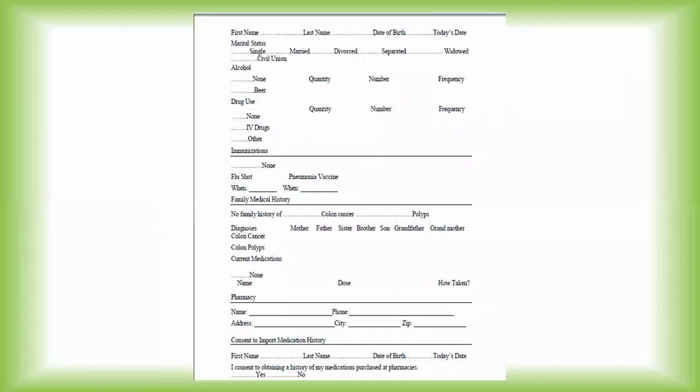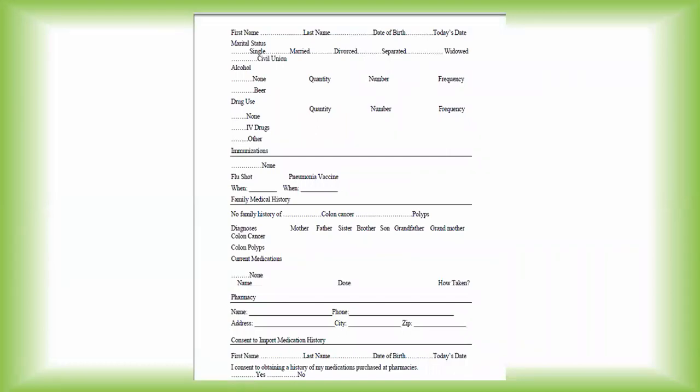Then marital status, whether married or single, then whether he is alcoholic, and if so, which type of beverages he consumes, the quantity, and the frequency. If he is on any drug, which type of drugs are taken, and their quantity, number and frequency.